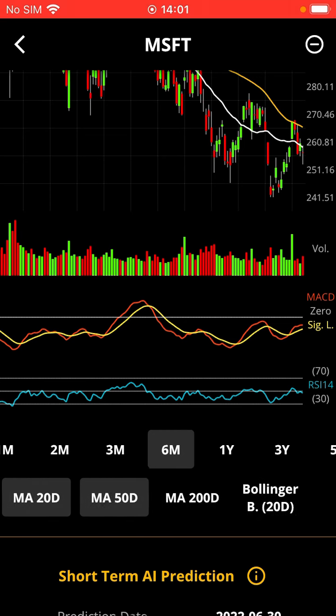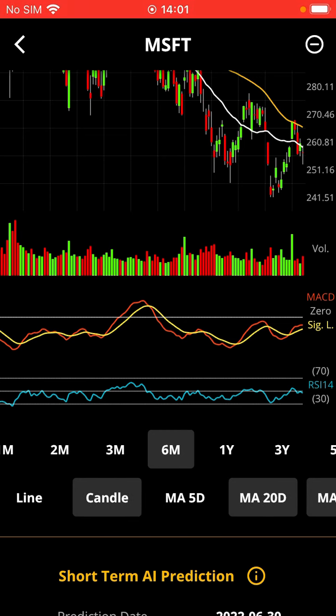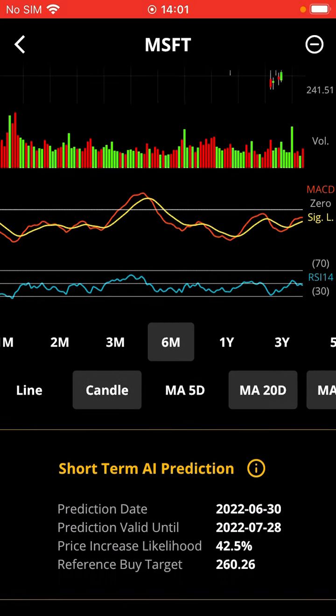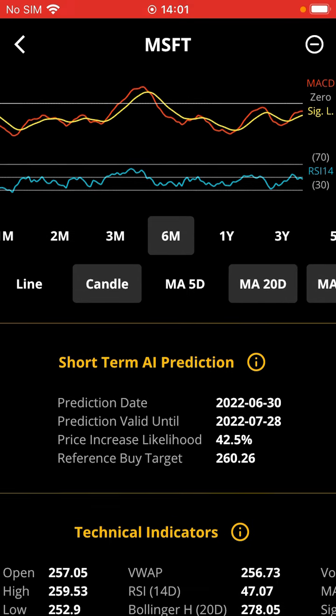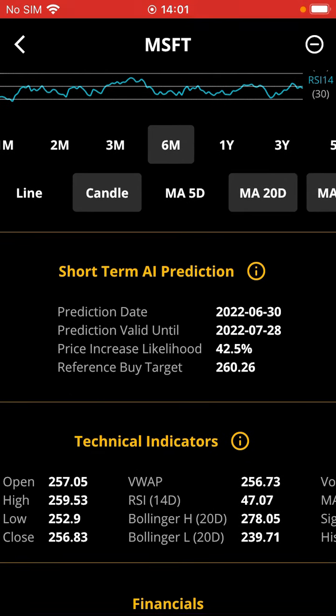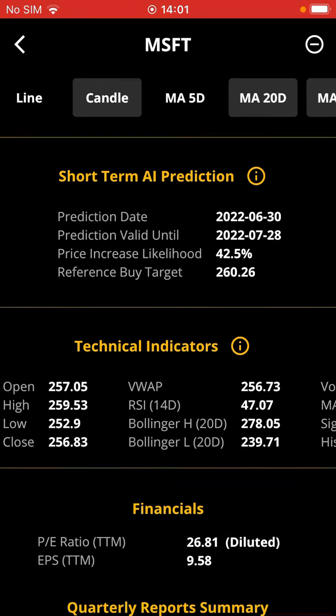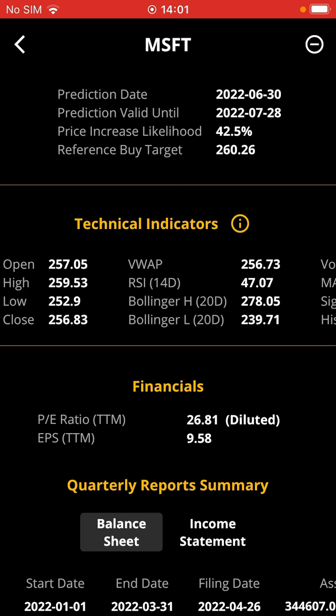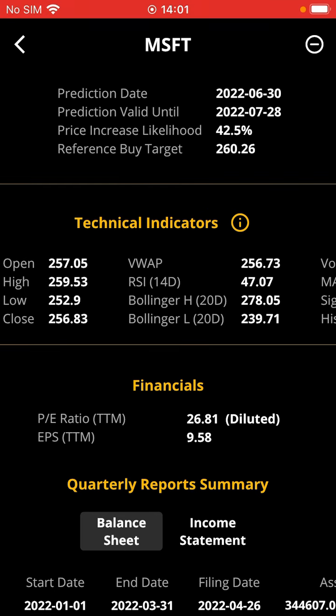We can check other graphs as well, but let's not spend too much time on these graphs. You can do the analysis yourself as well. So let's have a look at the short-term AI prediction for the price of the stock. The latest prediction was sent out on the 30th of June. The reference buy target or reference price of the stock for this prediction was